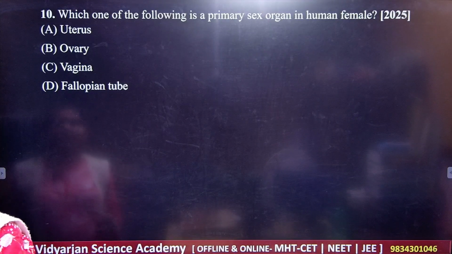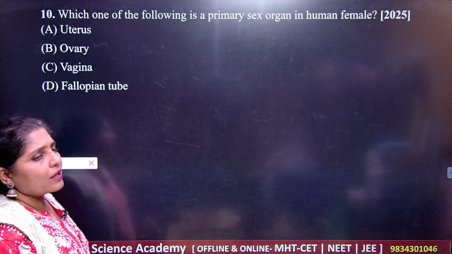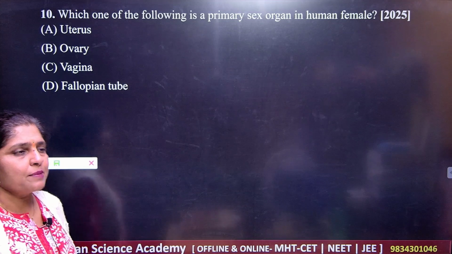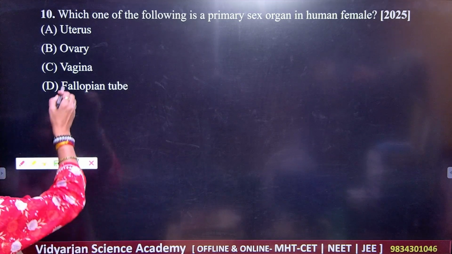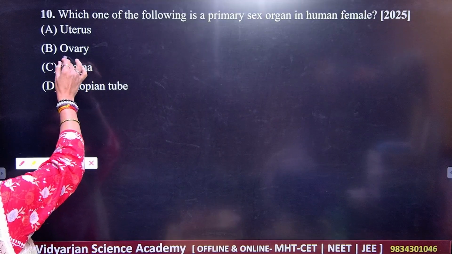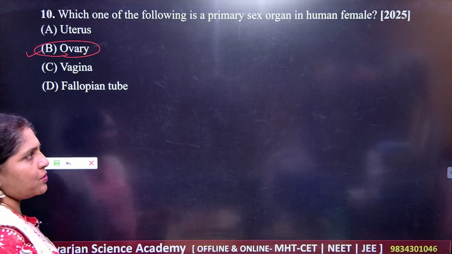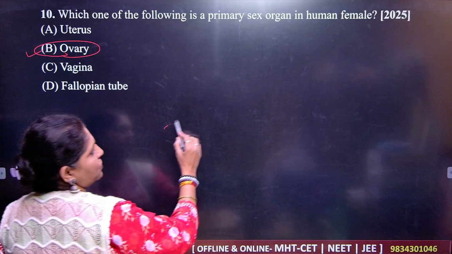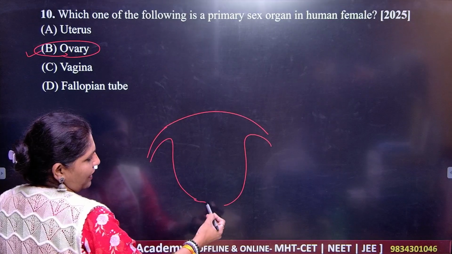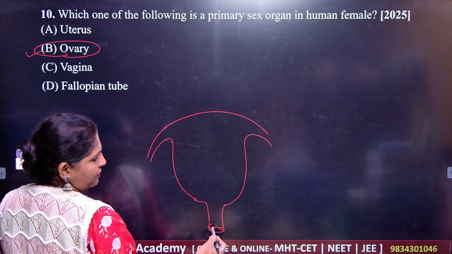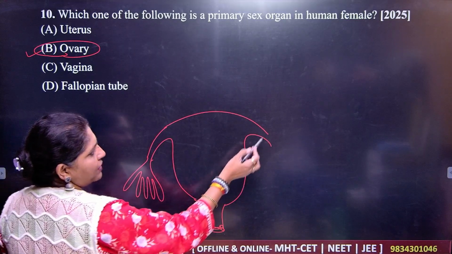Now question number 10: which of the following is the primary sex organ in human female? Very simple. Got it? So which is the primary sex organ here? Primary sex organ is the ovary. You should know the structure of the female reproductive system. This will be the uterus, then the vagina, and these are the fallopian tubes along with the fimbriae.